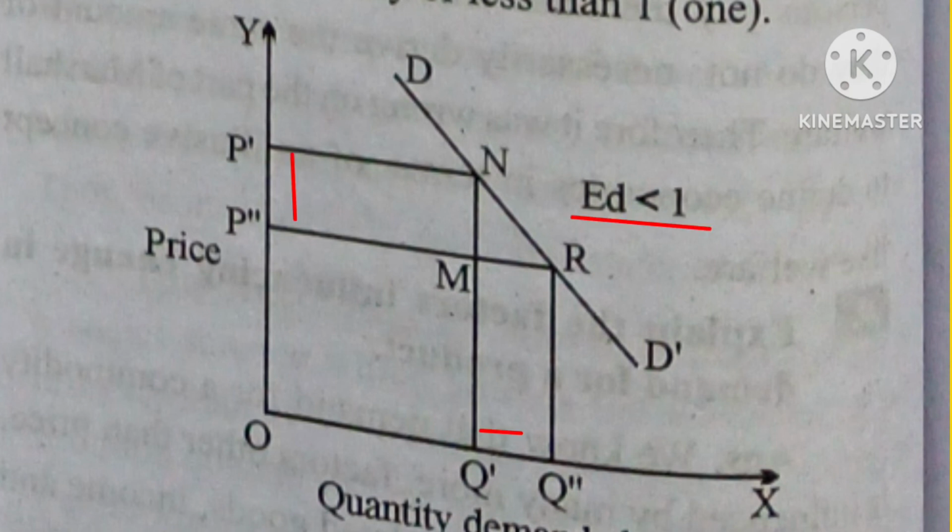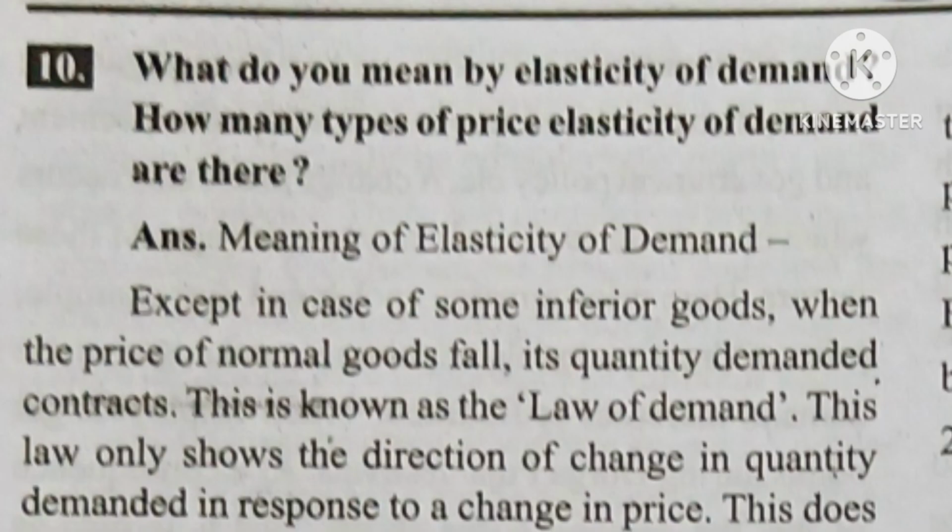Okay. So overall, we came to know one thing here, that a change in price no doubt brings a change in quantity demanded, but it differs from commodity to commodity. Because in the market we have different types of commodities: necessary goods, comfort goods, luxury goods. So here a change in price doesn't bring an equal change in demand. Somewhere it is equal, somewhere it is zero, somewhere it is greater, somewhere it is lesser. Accordingly we have named it as perfectly elastic demand, perfectly inelastic demand, relatively elastic demand, relatively inelastic demand, unitary elasticity of demand. Okay. Well, students, I hope you understand the 5 types of elasticity of demand.